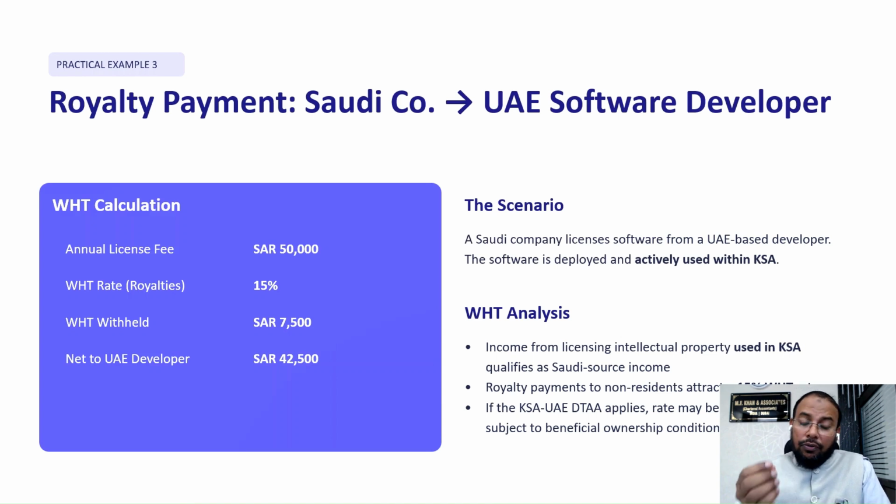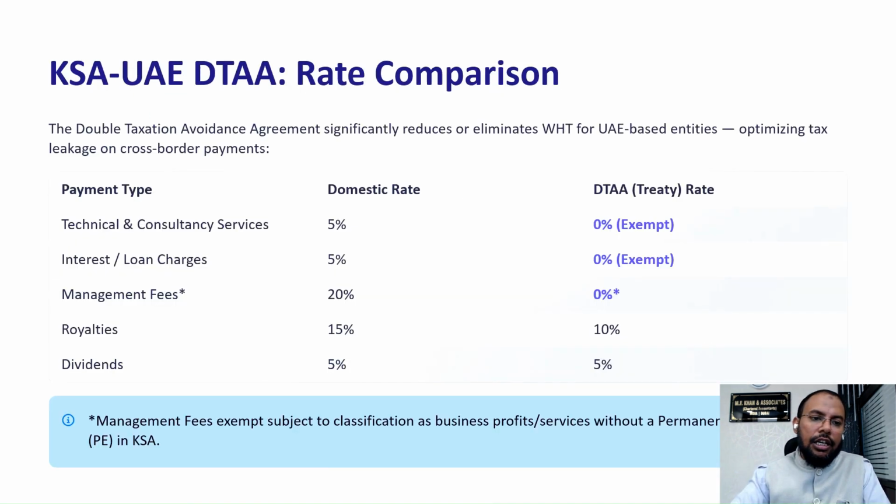So you know what the benefit of DTA is? Normally the withholding tax charged is 15%. But on applying DTA, the withholding tax rate will be reduced to 10%. In some scenarios, that will be 0%. So in the last segment, we will cover that DTA also. So here we will understand the next example.